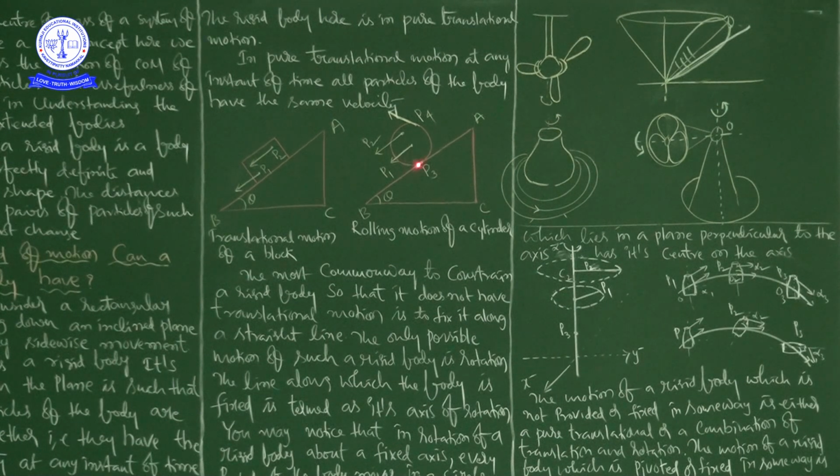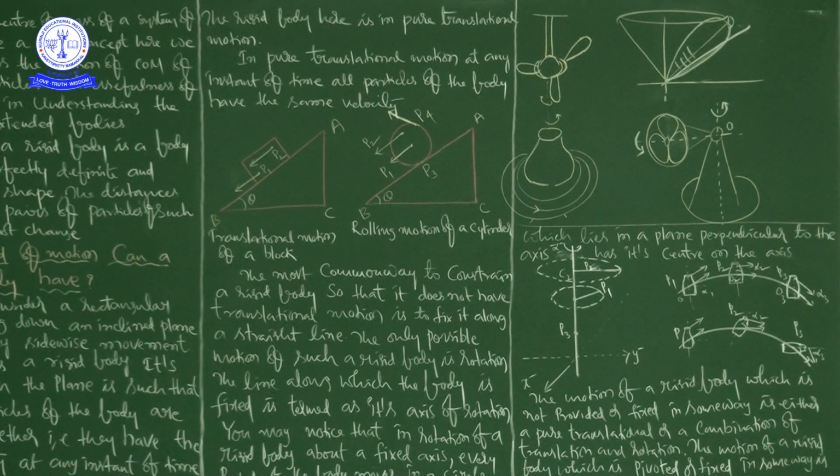If the cylinder is slipping, this P3 will not change. If the cylinder is rolling, this spot will come here and this spot will come here, and it will be like this, so it comes to reach the ground. See here, this is pure rolling motion of a solid metallic or wooden cylinder down the inclined plane.